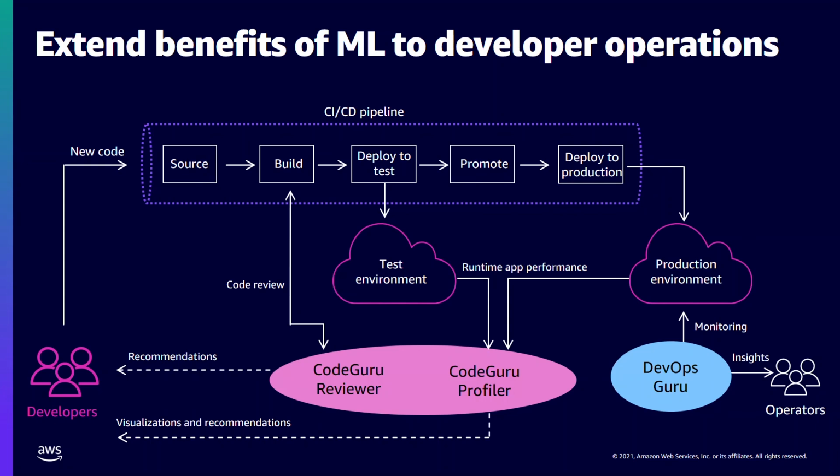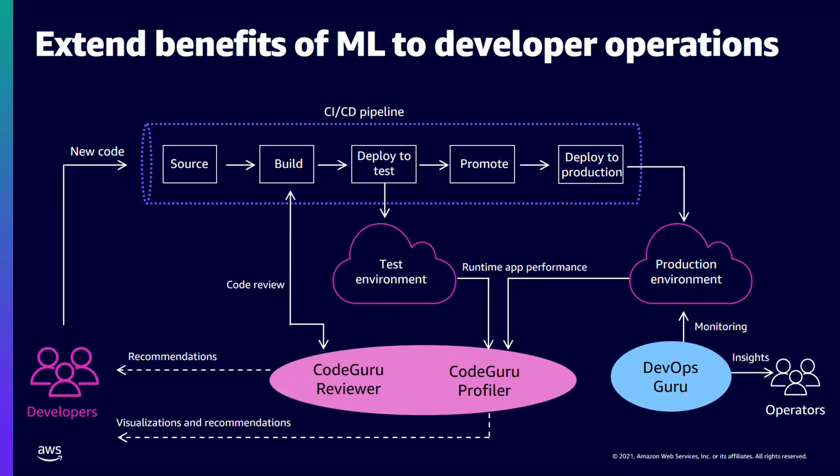On this slide, what you see is our software development lifecycle and what it will now look like. This shows how developers push code into the CI/CD pipeline, where it goes through multiple stages. In the build stage, it triggers CodeGuru Reviewer as usual to conduct reviews and provide feedback to the developers.